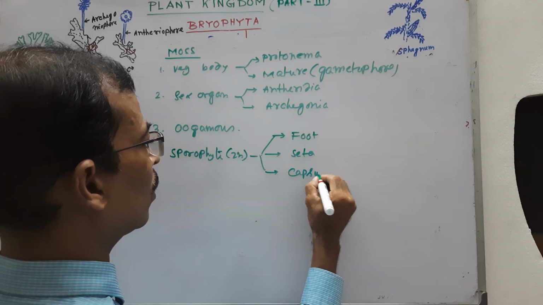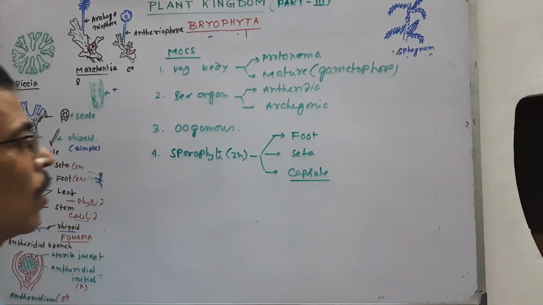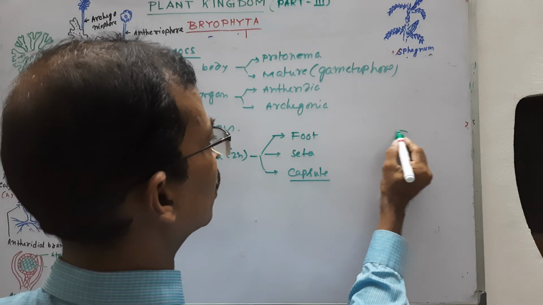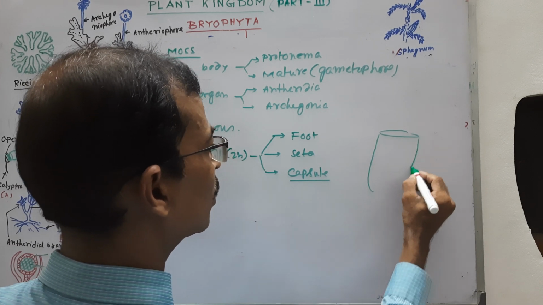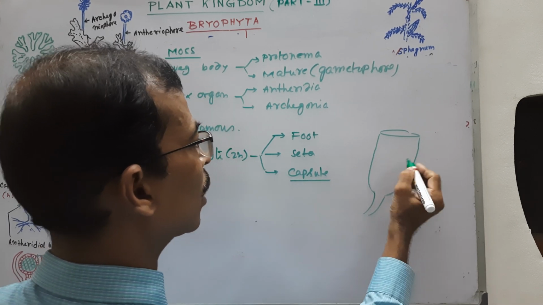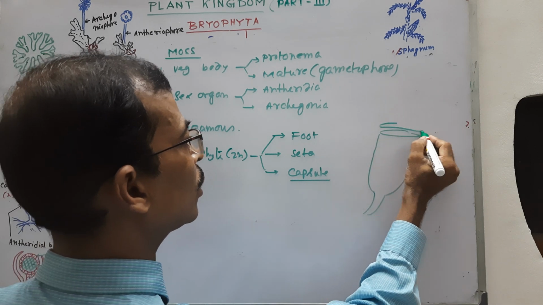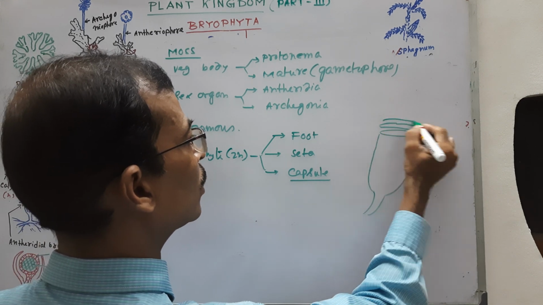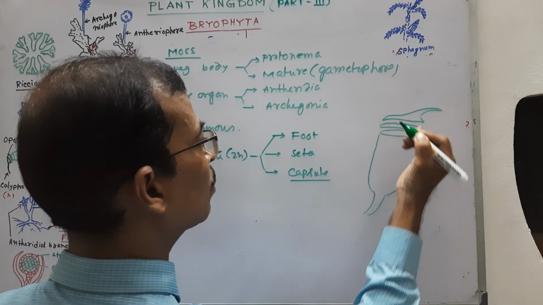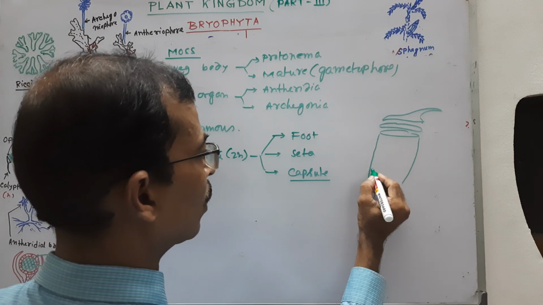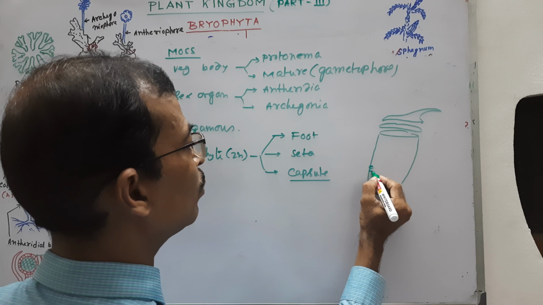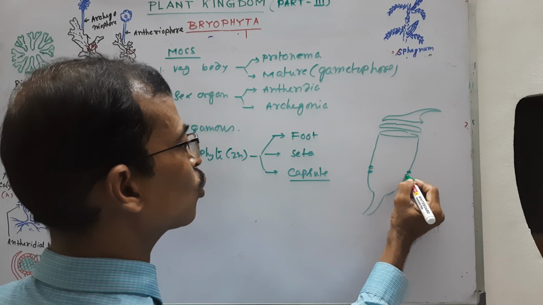The capsule is very specialized. This is the capsule, it looks like this. This is the operculum, and this is the calyptra, and in this lower portion is the apophysis, which bears the stomata.